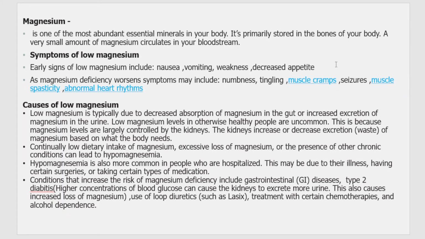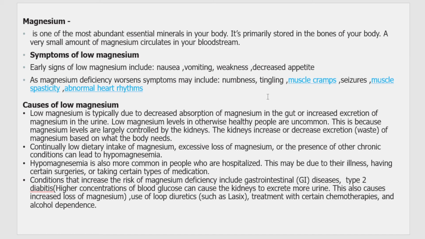Next is magnesium. It is also one of the essential minerals for our body. You know that it plays a very important role in your bones. So, due to deficiency of magnesium, definitely your bones will not grow strong enough. And some amount of magnesium is also found in the blood. So, what are the symptoms of low magnesium in your body? It is nausea, vomiting, and you'll have weakness and not a proper appetite. Your appetite will go down.